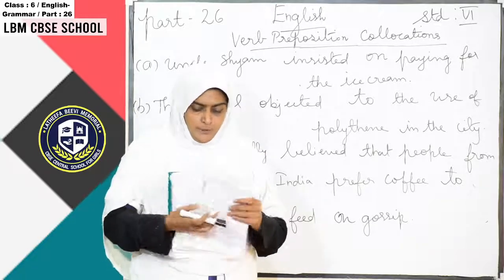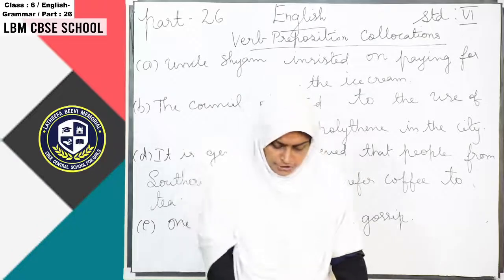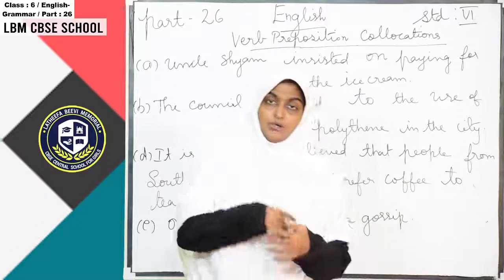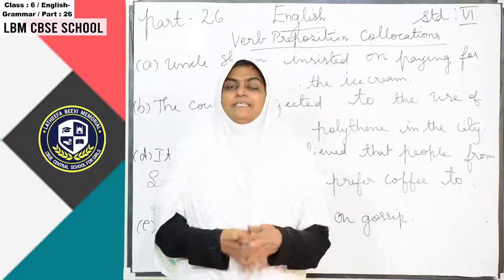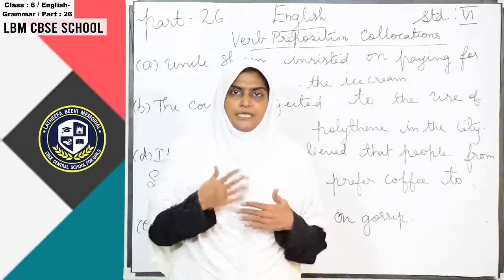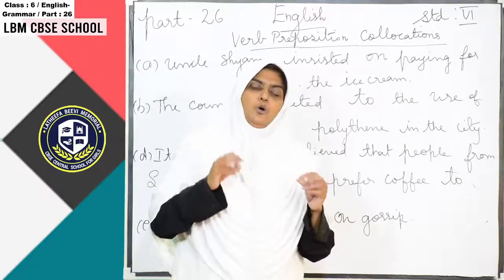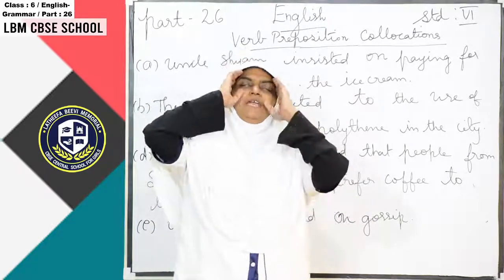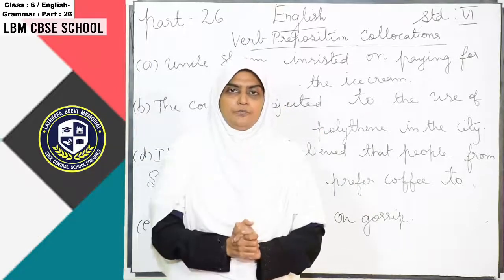I hope you all understand what verb preposition collocation is. Already I taught you the definition and we have seen so many examples. In this class also we have seen some examples and exercises. If you have any doubt in this chapter you can ask me.